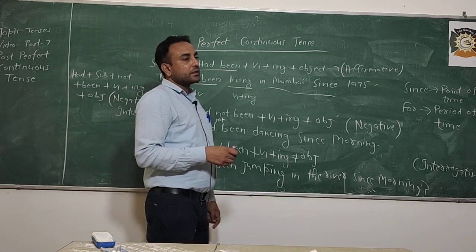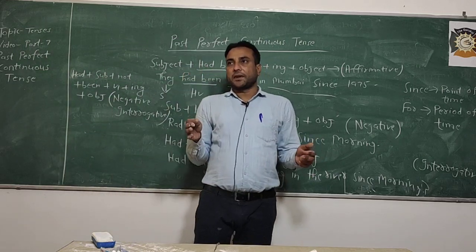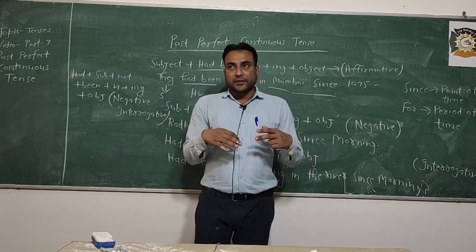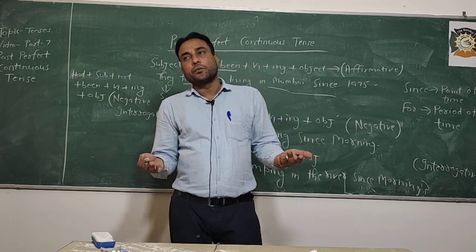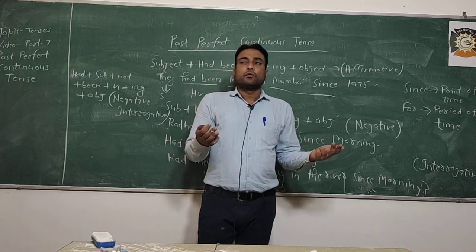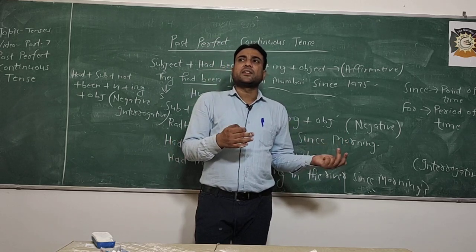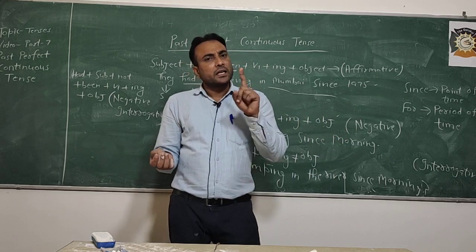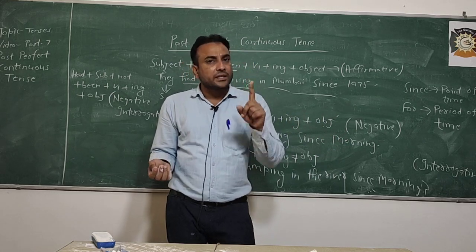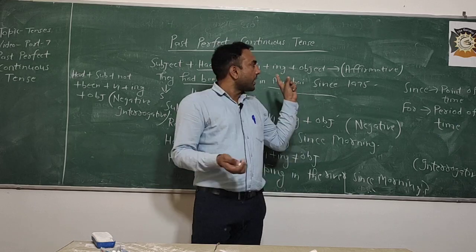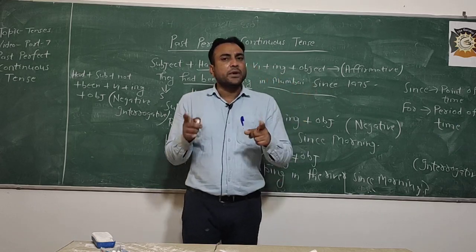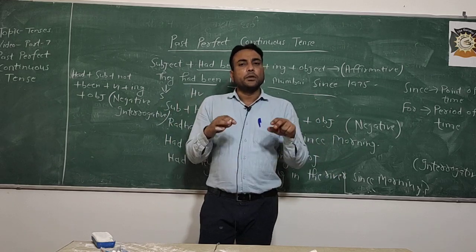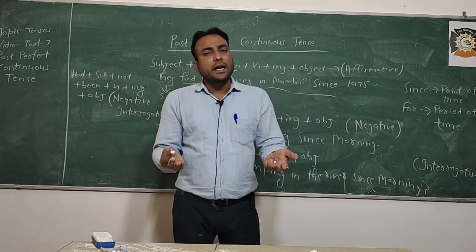And in past continuous and past perfect tense, there is an advantage for you. You need not worry that with a singular subject you have to use has, and with a plural subject you have to use have. There is only one helping verb, that is had, and in past perfect continuous, had been, whether the subject is singular or plural, or any name.